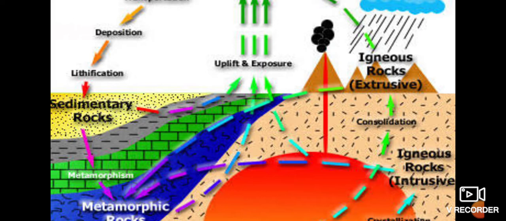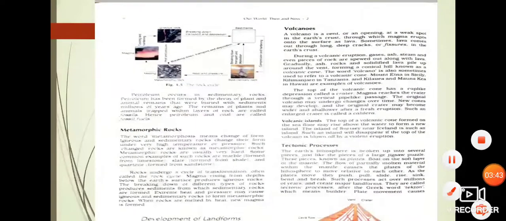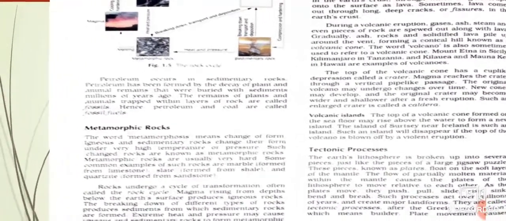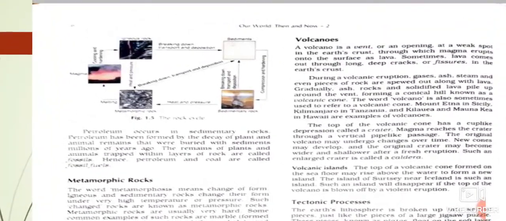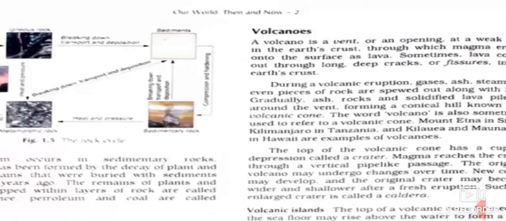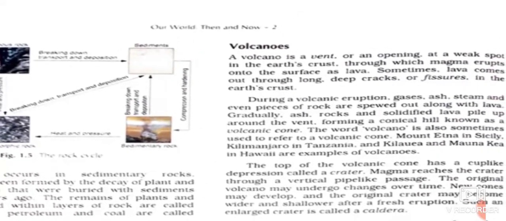Now we are going to move to another topic. The rock cycle we have covered, metamorphic rocks also we have covered, and now we are going to move over to another topic, which is volcanoes. Volcano is a word derived from the Latin word volcanus, and volcanus means the Roman god of fire.